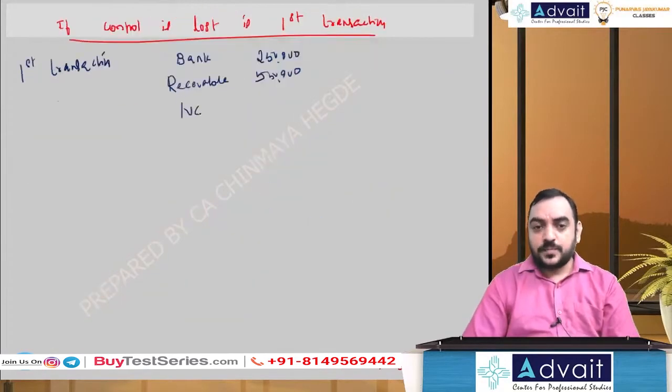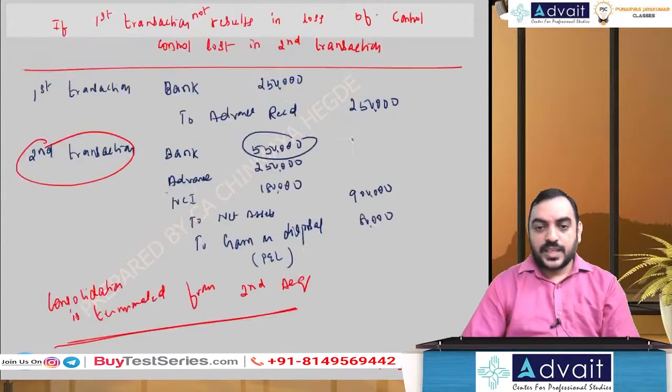Then NCI 1,80,000, to net identifiable assets 9 lakh, to gain on disposal, same 80,000.